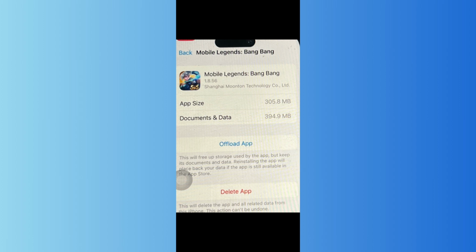Now, even if this does not help, what I want you to do is go and reinstall your app. Doing this will surely fix your issue.